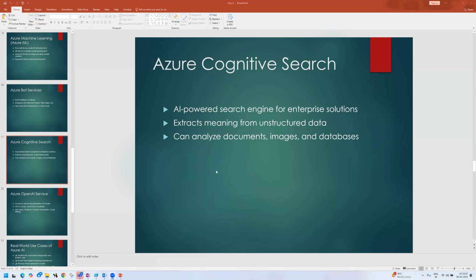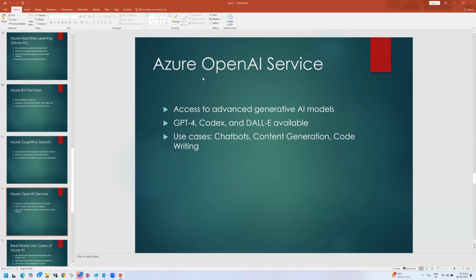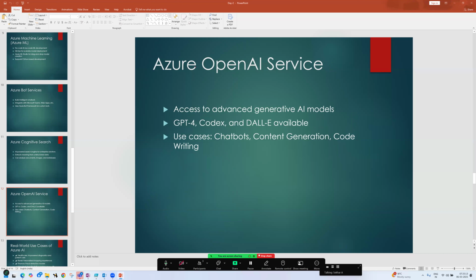Now if I go for Azure OpenAI services, you know, right? Microsoft and OpenAI are business partners. Both together they develop the product. Then Microsoft can integrate it with their own product, and OpenAI can provide the service to customers. Both together have developed many things. See, access to advanced generative AI models. Next, GPT-4, Codex and DALL-E are available.